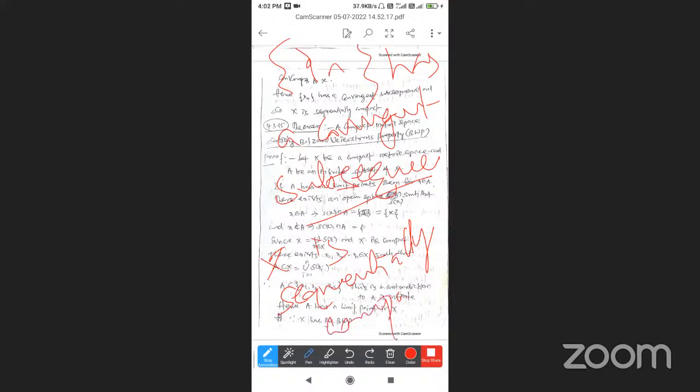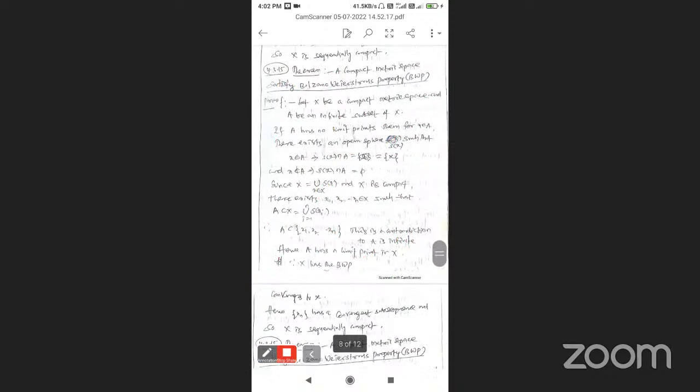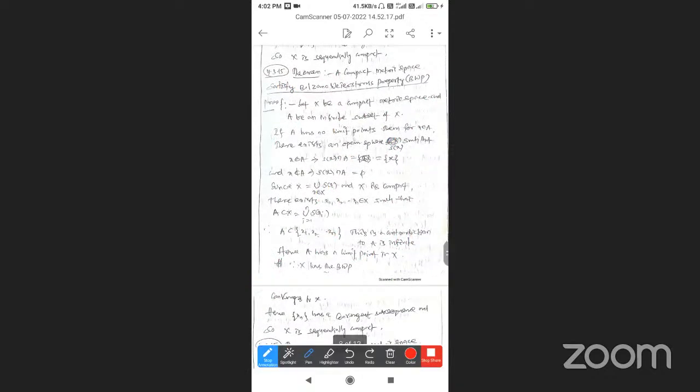So what is a sequentially compact set? For a sequence x_n in any metric space, if it has a convergent subsequence, that metric space is called sequentially compact. So this is clear now. This is 4.3.15.